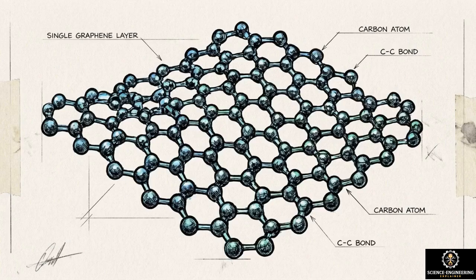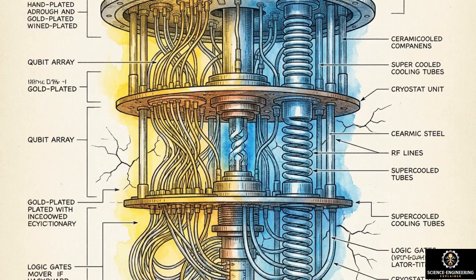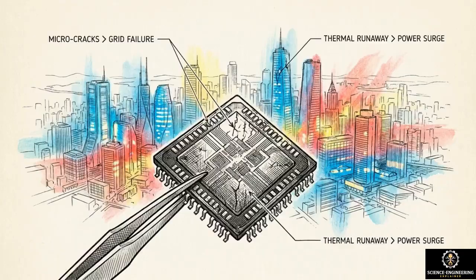Now, researchers are engineering single layers of atoms, like graphene. These structures provide the architecture for neuromorphic chips that mimic the human brain and for the logic gates of quantum computers. Solid-state physics is the ultimate act of modern alchemy. We didn't passively observe the perfect atomic structures of nature. We learned exactly how to break them to build the modern world.